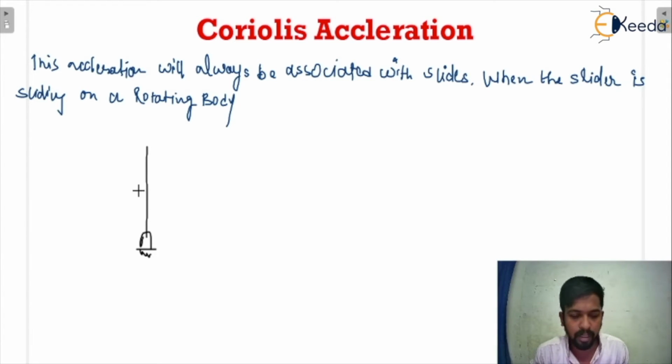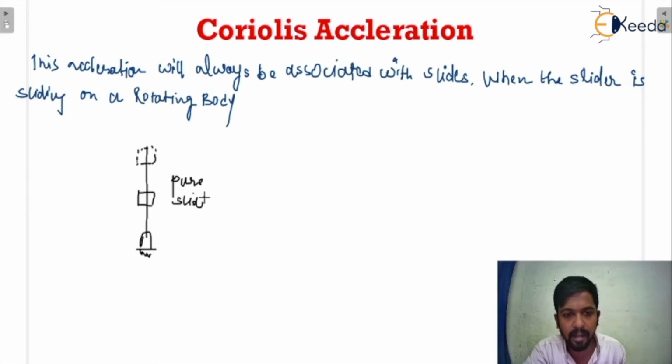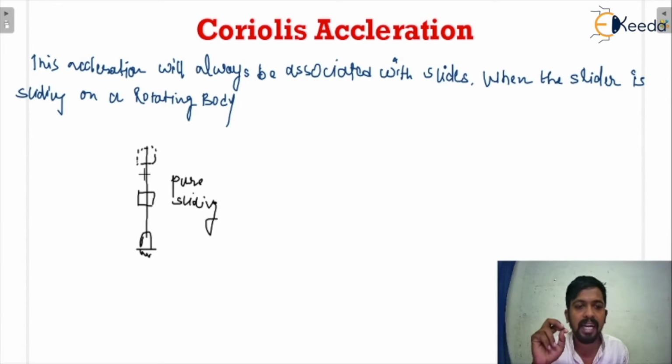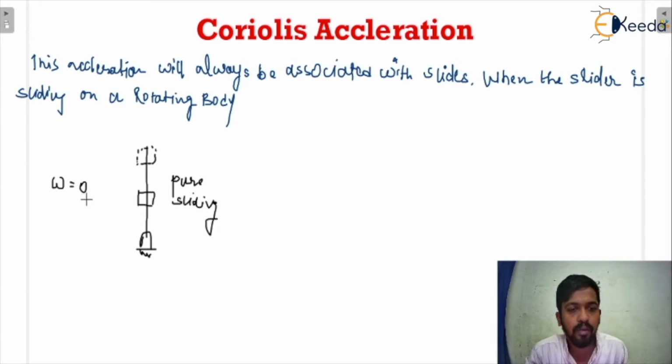When there is only sliding motion, there will be a slider which is going to slide like that. We call this pure sliding. Are you getting my point? In case of pure sliding, there is no angular velocity of the link. There are two things: one is the slider and the other is the link on which the slider is going to slide. So basically omega of the link is equal to 0 in case of pure sliding.